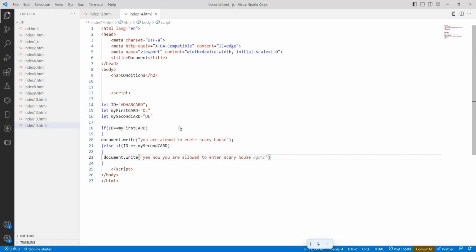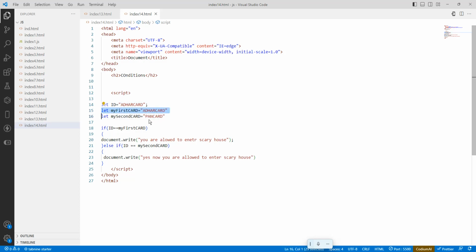So what happens here? The first ID card is the Aadhaar card. The second ID card should at least be a PAN card. When you go anywhere outside, they are going to ask, right? So if you don't have an Aadhaar card, at least show the PAN card.